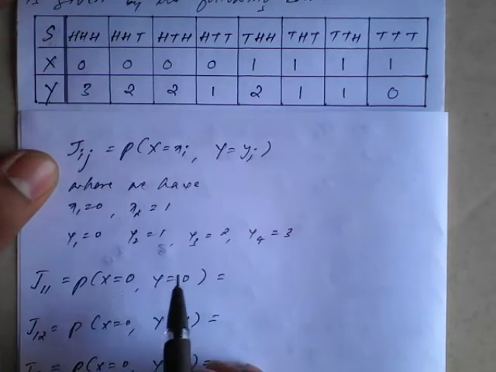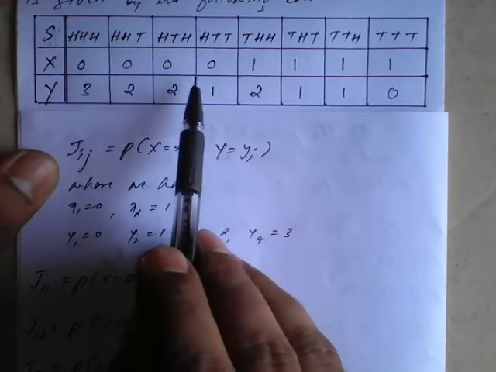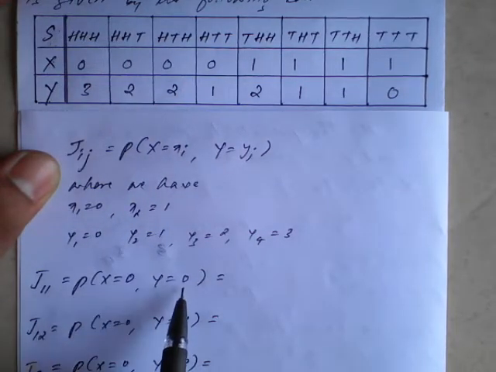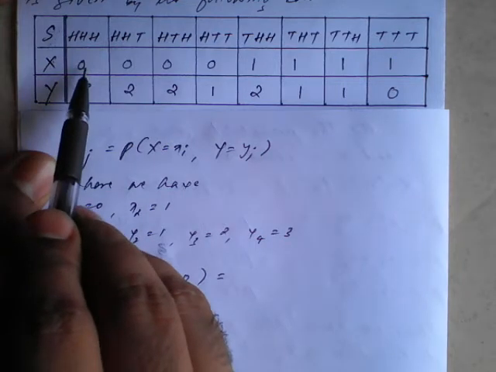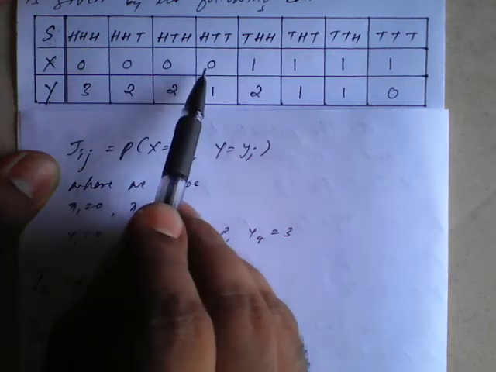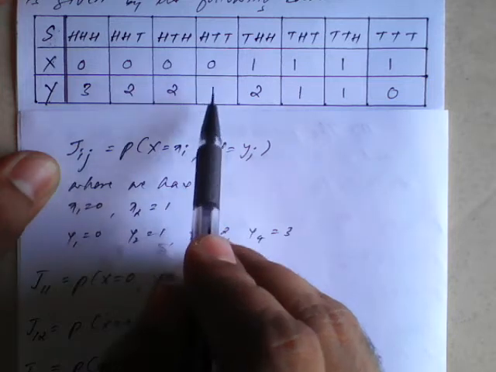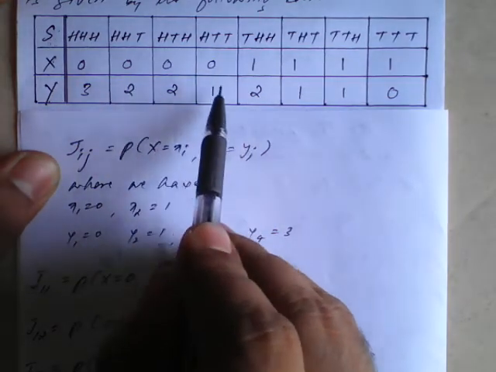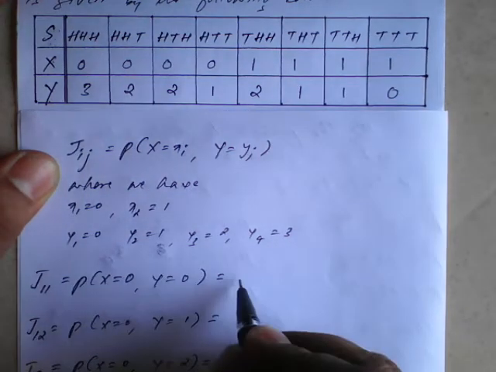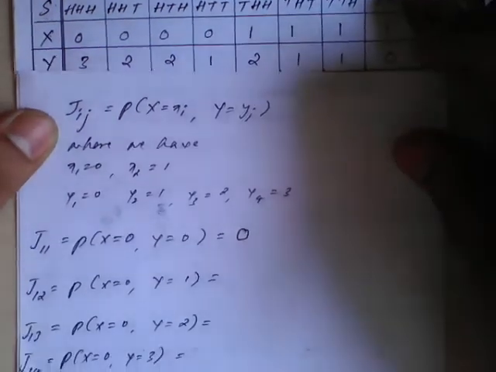Now dear students, to get this J11, I want to refer to the sample space distribution table we have prepared. They are telling that x should be 0 and y should be 0. So you check, there is no case where the value of x is 0 and y is also 0 at once. So at that time, J11 will be 0. Hope you understood.